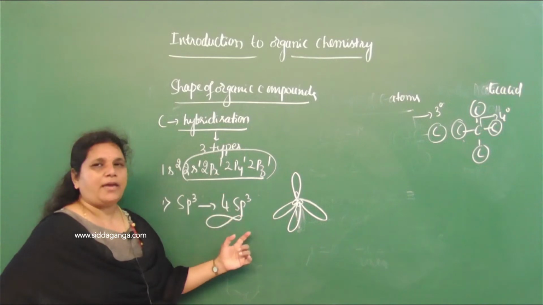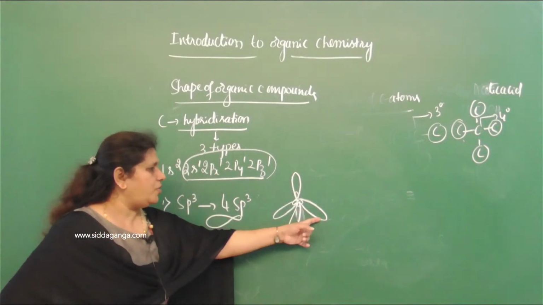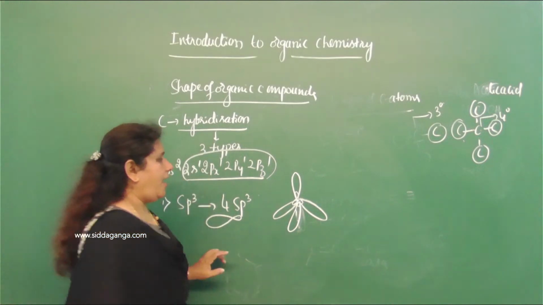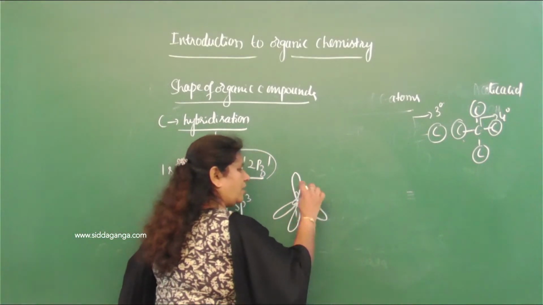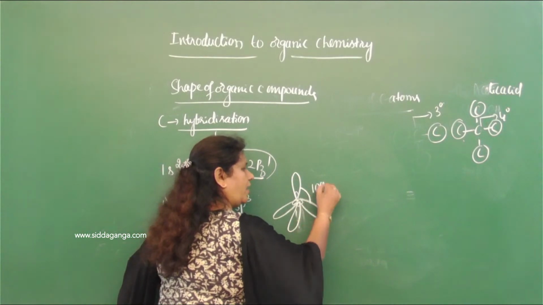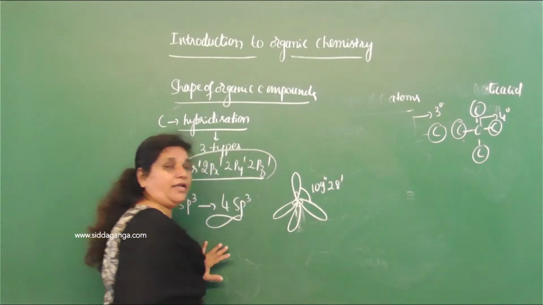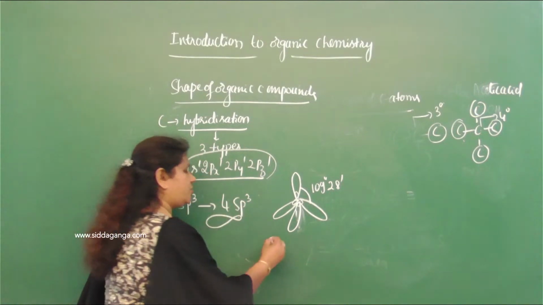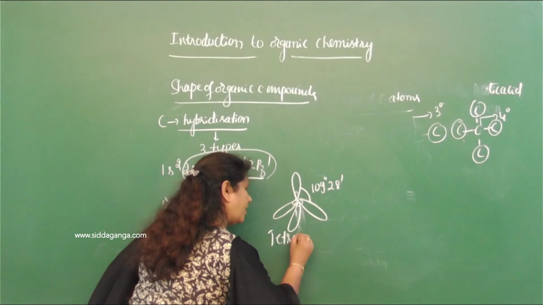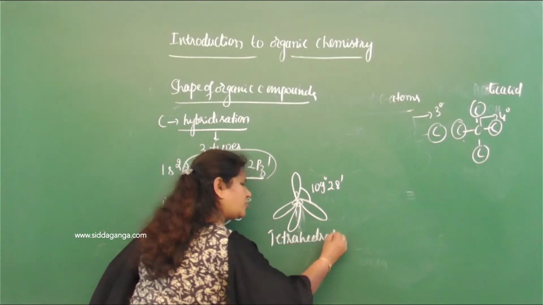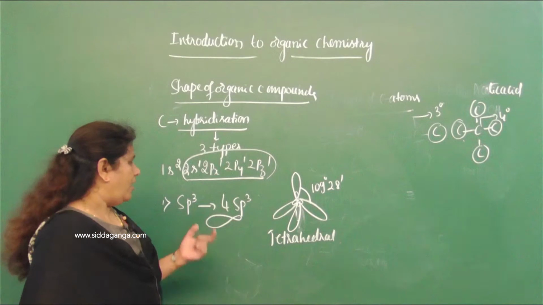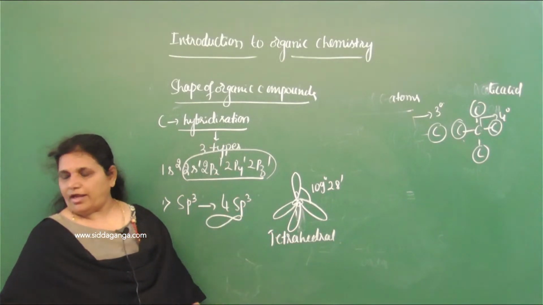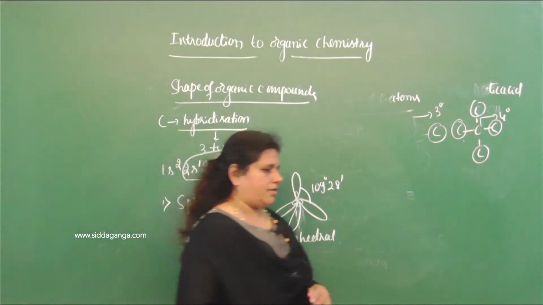After sp3 hybridization, they orient towards the 4 corners of a tetrahedron, and the bond angle between each hybridized orbital is 109 degrees 28 minutes. That bond angle is called the tetrahedral bond angle, and the geometry is tetrahedral geometry. So if carbon is sp3, then immediately if asked what the geometry is, you must say tetrahedral geometry.